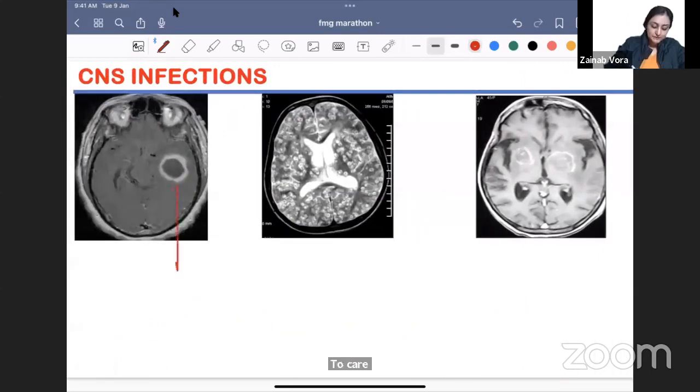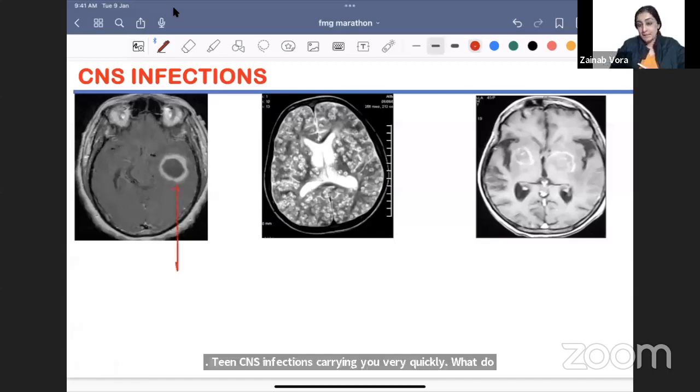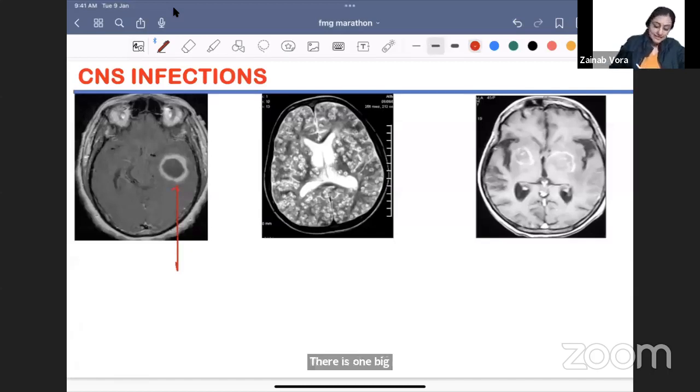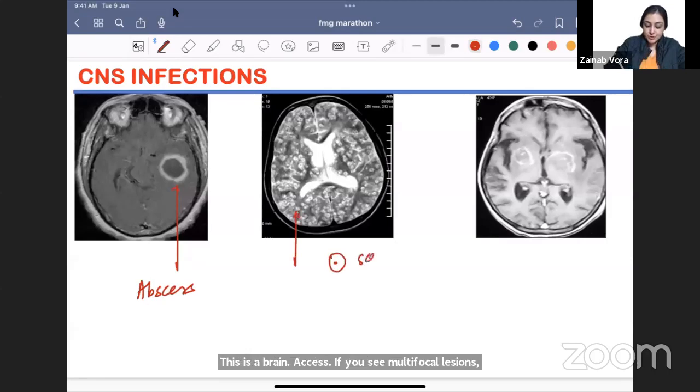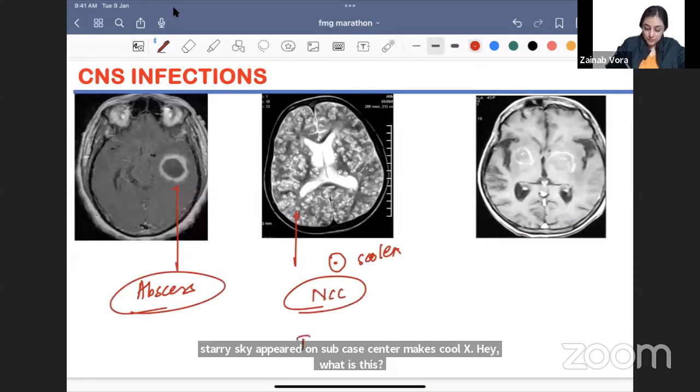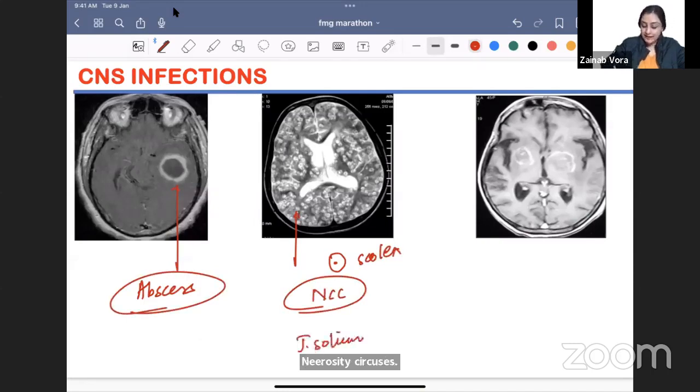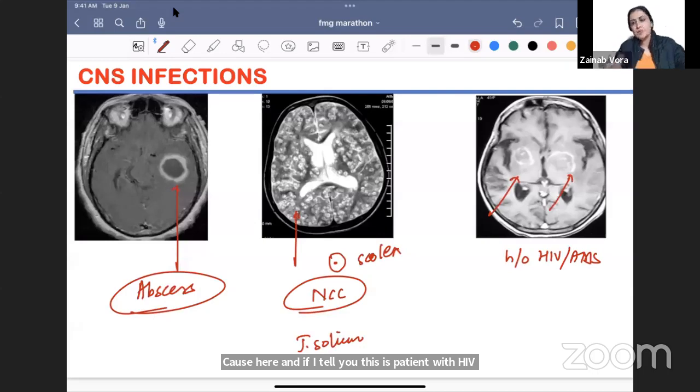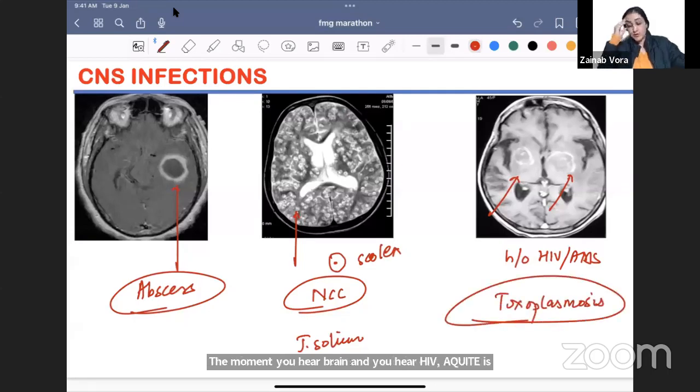What do you see here? There is one big abscess, isn't it? You see one peripheral enhancing lesion. This is a brain abscess. If you see multifocal lesions, starry sky appearance, सबके center में एक scolex है. What is this? Neurocysticercosis. Taenia solium is the most common cause here. And if I tell you this is a patient with HIV AIDS, and you see that there are these ring enhancing lesions in the basal ganglia, the moment you hear brain and you hear HIV, एक ही चीज दिमाग में आना चाहिए, which is toxoplasmosis. Yes, are you guys doing okay?